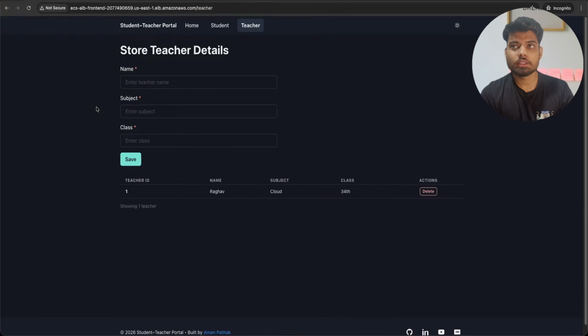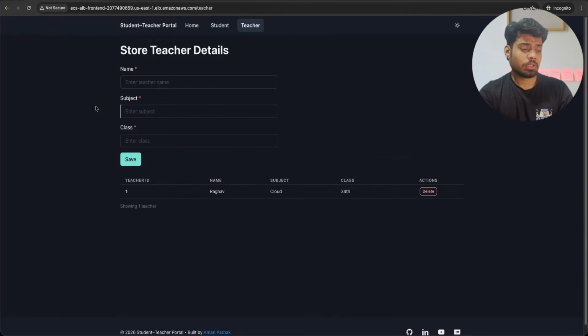Now, if you want, you can also add a domain on top of it, where you can map the load balancer with the domain. But for that, you have to make sure that the connection from front end to back end needs to be HTTPS. What I'm trying to say is that whatever API base we have added in the GitHub Actions should not be HTTP. Otherwise, you will get an error, as your front end is HTTPS and is trying to send something to or connect with an HTTP based application, so it won't work. If you are trying to do that, feel free to do that. I'm just giving an overview that you can do. But for now, this is it.